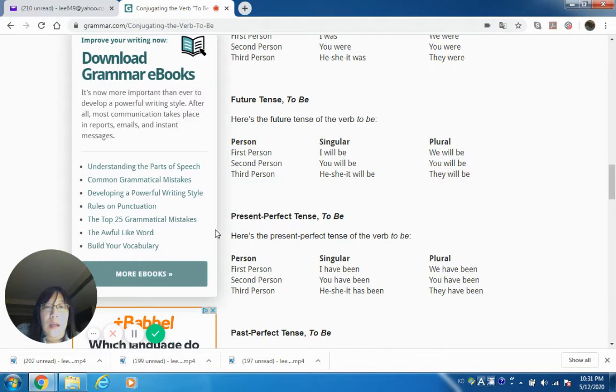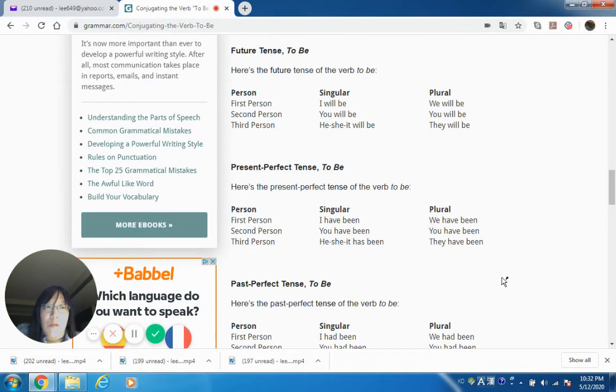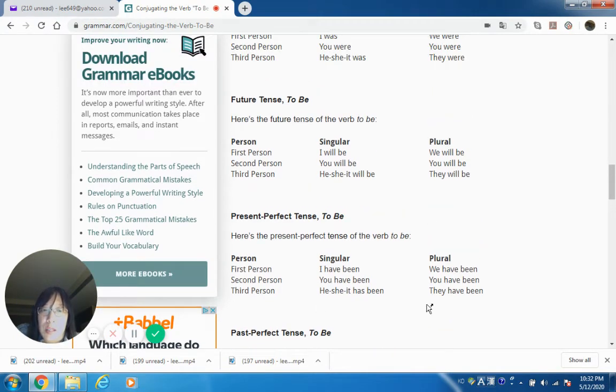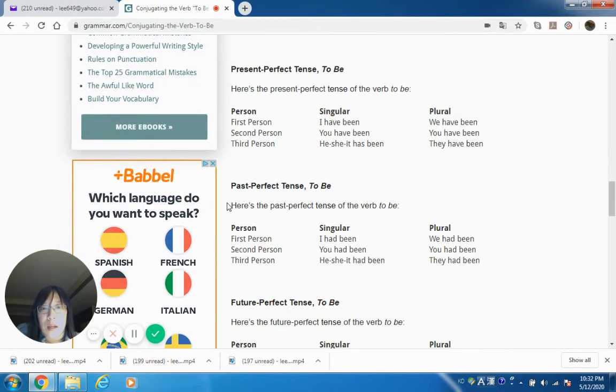And basically, even though it says present perfect, anything it says perfect, like something perfect tense, it's already happened. Just you can use this as a past tense. But for our ESL class, you can use the simple past tense. But if you decide to use this present perfect, it's not considered present. It's already past. And here's a past perfect tense, to be. Now this is a present perfect. Now this is the past perfect.